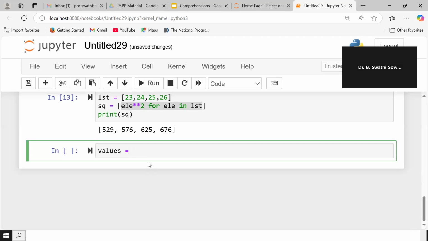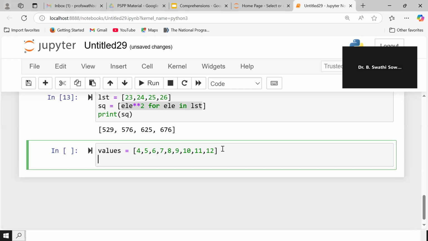I'm taking some values, and those values are 1, 2, 4, 5, 6, 8, 9, 10, 11, 12. So I want to print the even numbers and the odd numbers using list comprehensions.